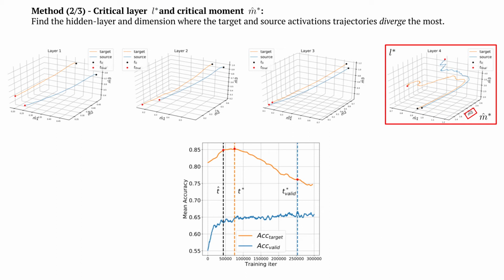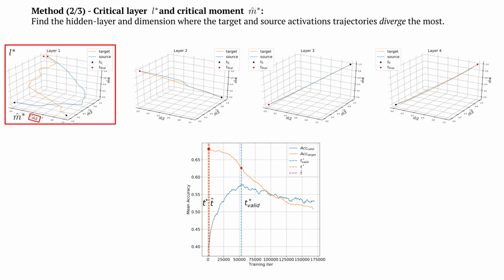Also note that in the experiments of this paper, we simplified the method by only selecting which dimension instead of which hyperplane of the four-dimensional space, but the principle remains the same. The second part of the method consists of finding what we call the critical layer and the critical moment. The critical layer and critical moment may change depending on the setting, like which architecture, meta-learning algorithm, source, or target dataset is involved, meaning that one must look under the hood and consider all layers of the feature extractor, instead of just looking at the final representations.